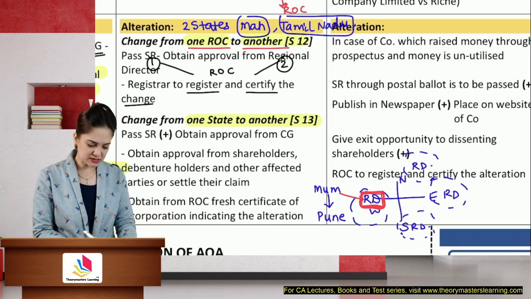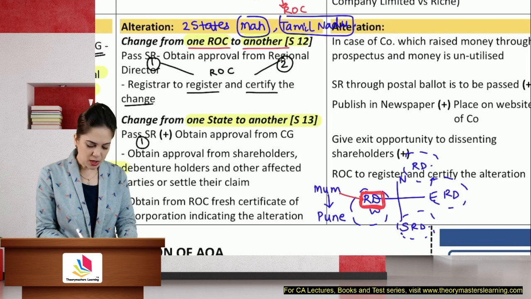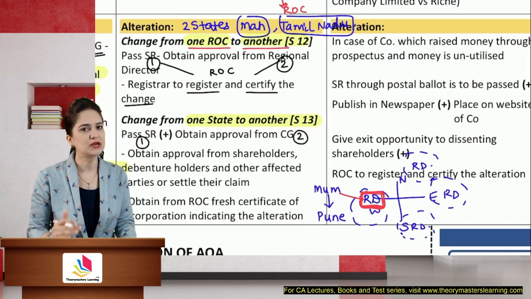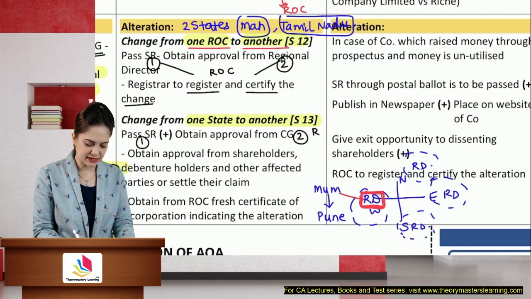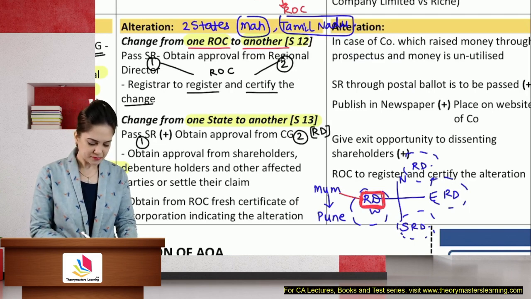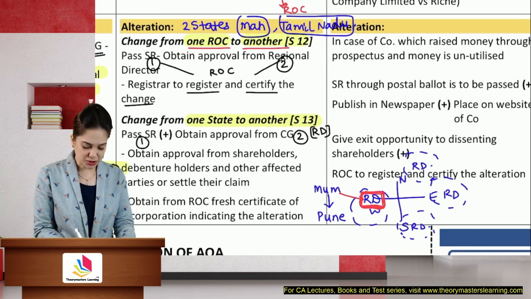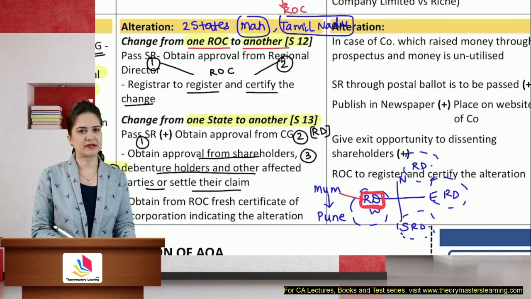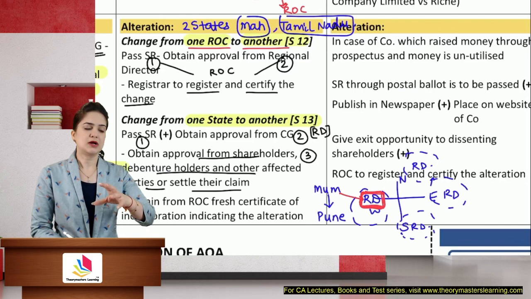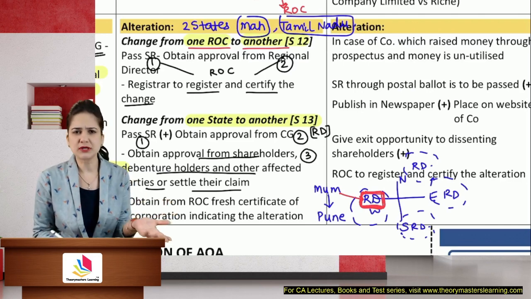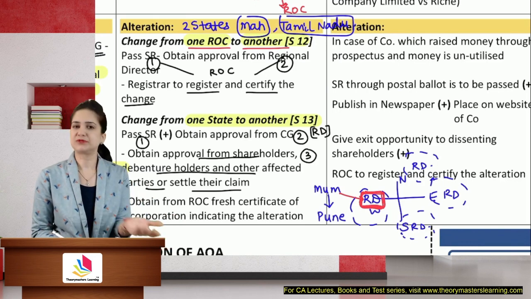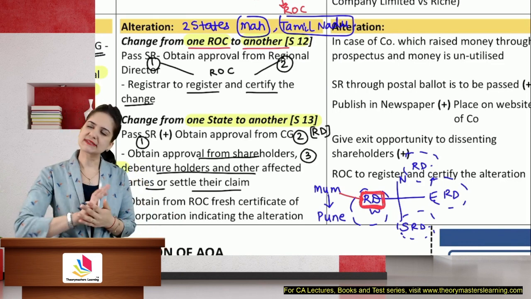You will first pass a special resolution. This is step number 1. Obtain approval from the central government. But yes, the central government has delegated this authority to the regional director. Okay, so this has been delegated to the regional director. Obtain approval from the shareholders, debenture holders, any other creditor or parties whose interest is likely to be affected. Now, there may be a portion of shareholders, a section of creditors who are not open to this change. Okay, they may object. So either obtain their approval or settle their claim.